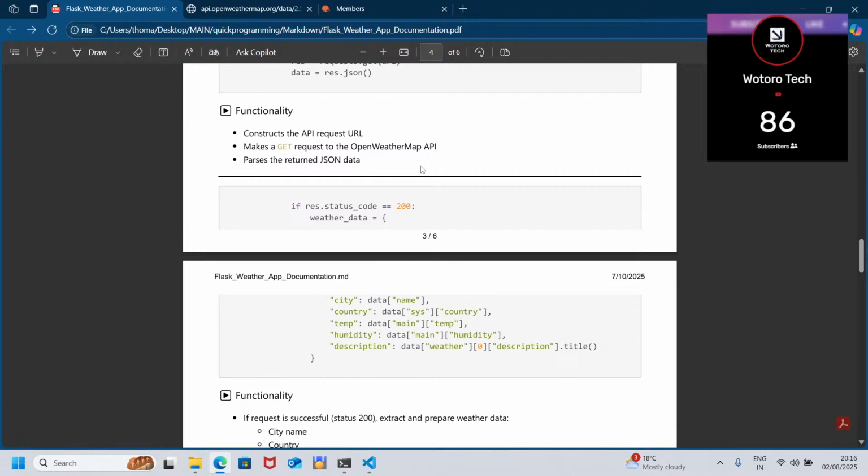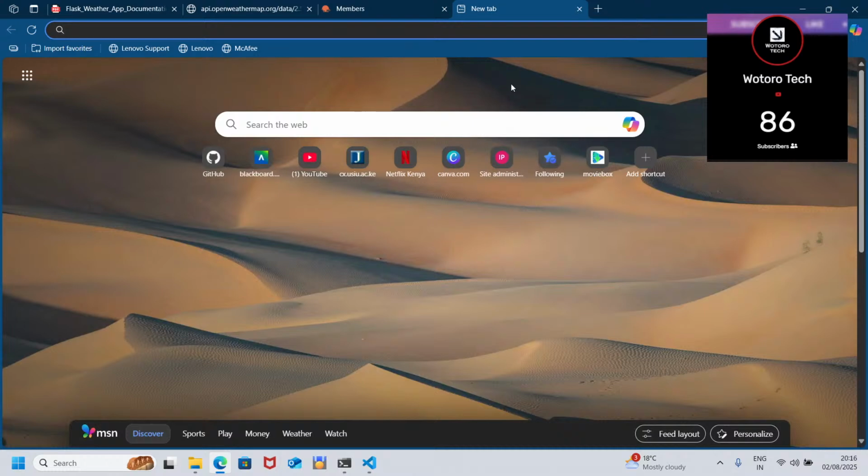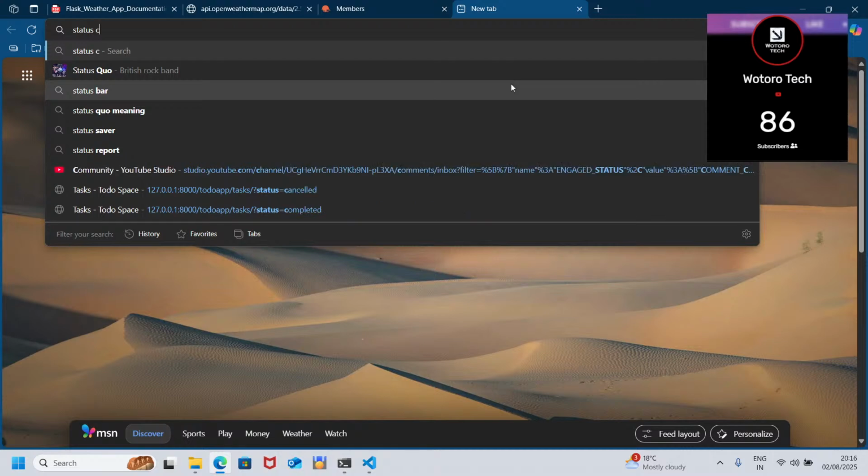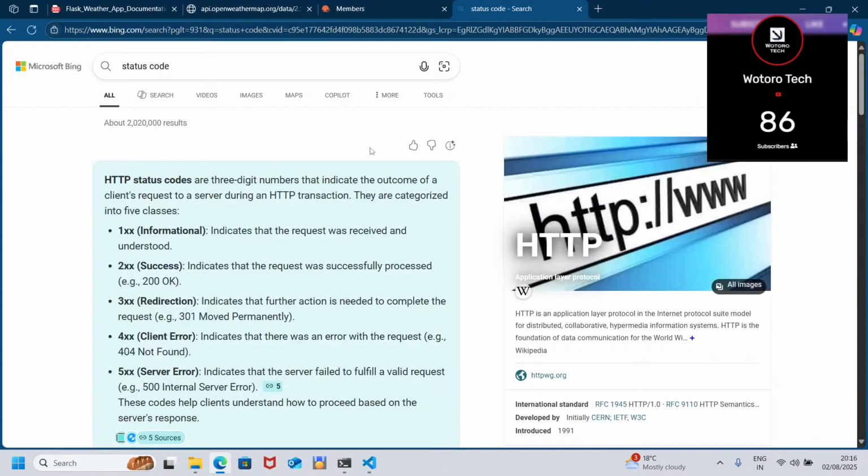So this is where status codes come in. Status codes are indications of whether your request has gone through or has not gone through. HTTP status codes are 3-digit numbers that indicate the outcome of a client's request to a server during HTTP transactions.